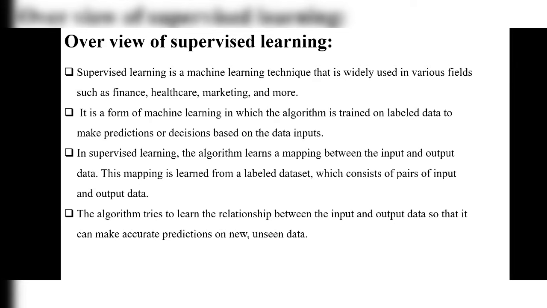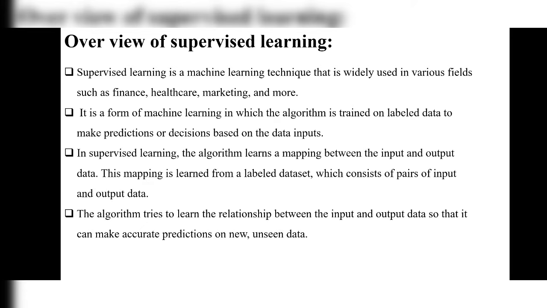This mapping is learned from a labeled data set, which consists of pairs of input and output data. The algorithm tries to learn the relationship between the input and output data so that it can make accurate predictions on new or unseen data. As we said, we are training the algorithm on labeled data. That labeled data consists of only input data. It does not consist of output data. And at last, after we get an input and output, it makes a relationship between both the input and output data to make predictions on unseen data.